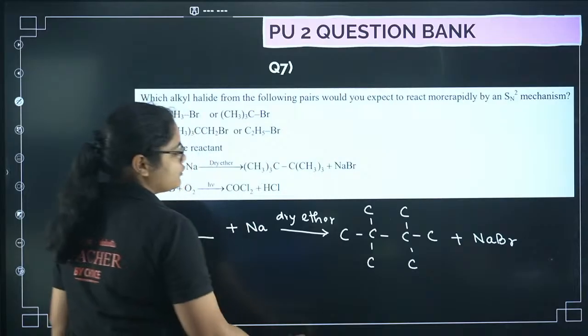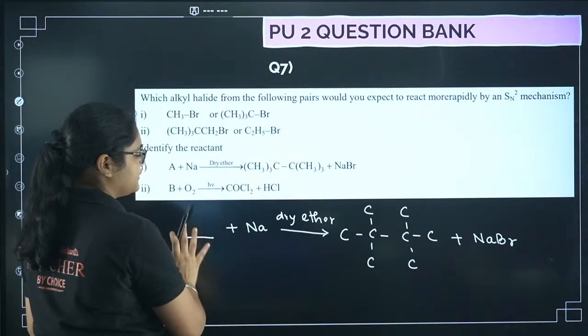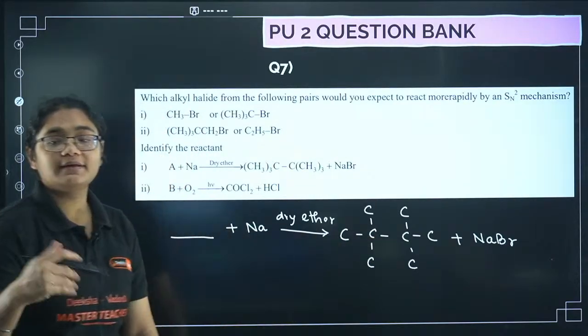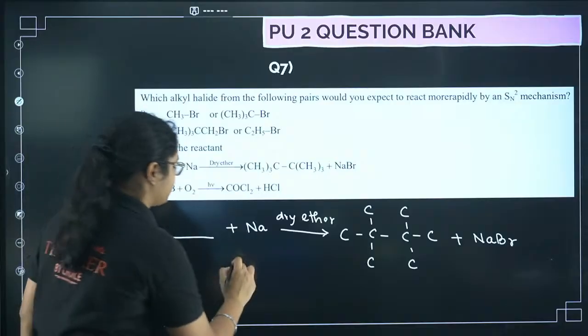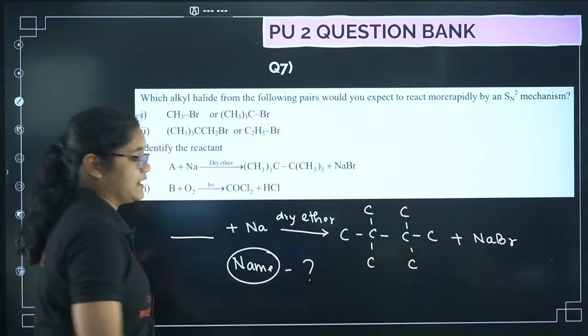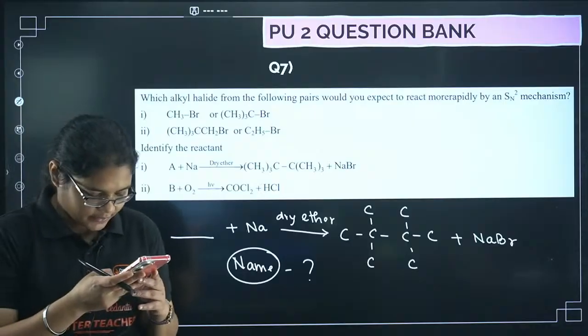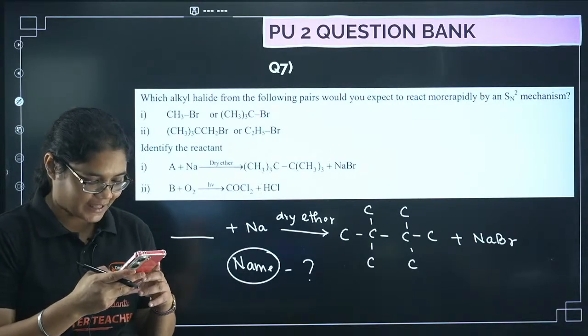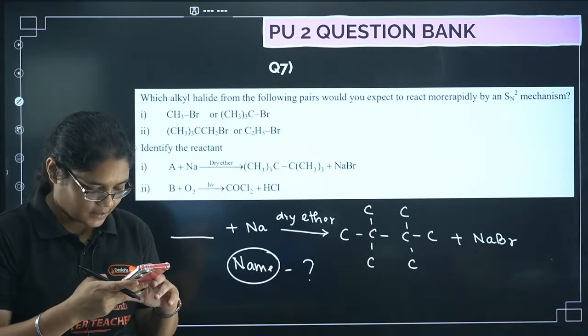Okay, so now you have to guess what would have been this one. First tell me which reaction this is. Tell me the name of the reaction first. All of you tell me the name of the reaction first. Quick. Yes, Royson is very good, very active. Wood's reaction is correct. Yes.